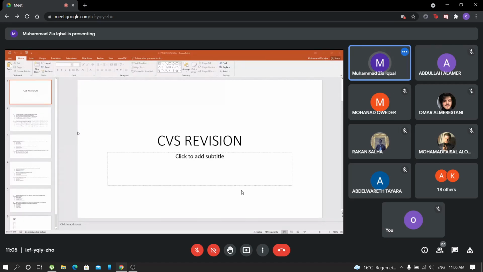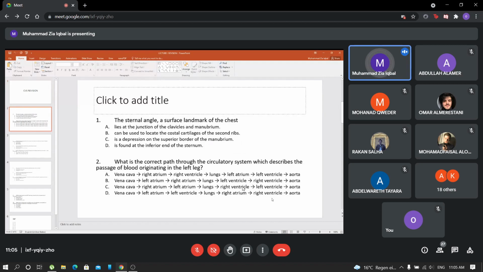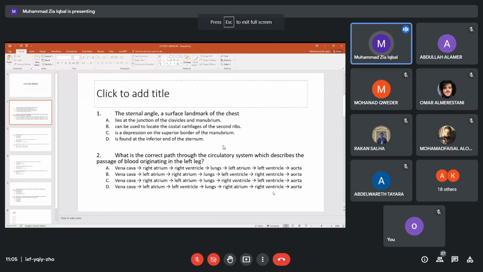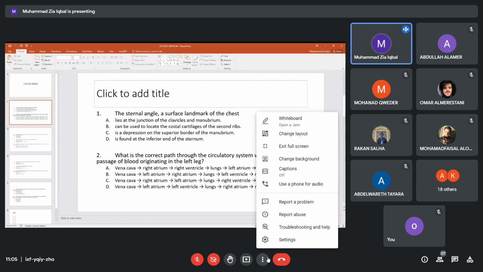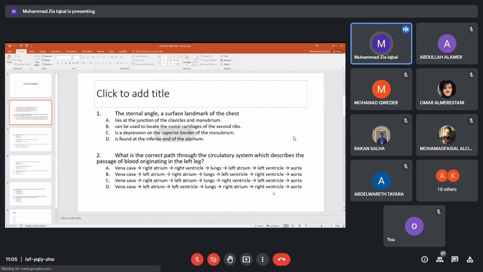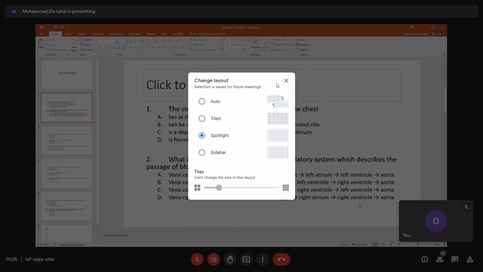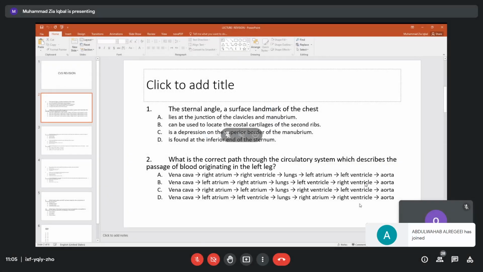Let us hurriedly go. Please look at these questions and try to solve these questions. So the first slide reads 2 questions. Now I will be silent. You just read them. Do not write the questions, just write the answer. So question number 1. It will take 5 minutes. We have 10 questions. And this will cover your CVS that you have done in your biology course. Number 1, about sternal angle.